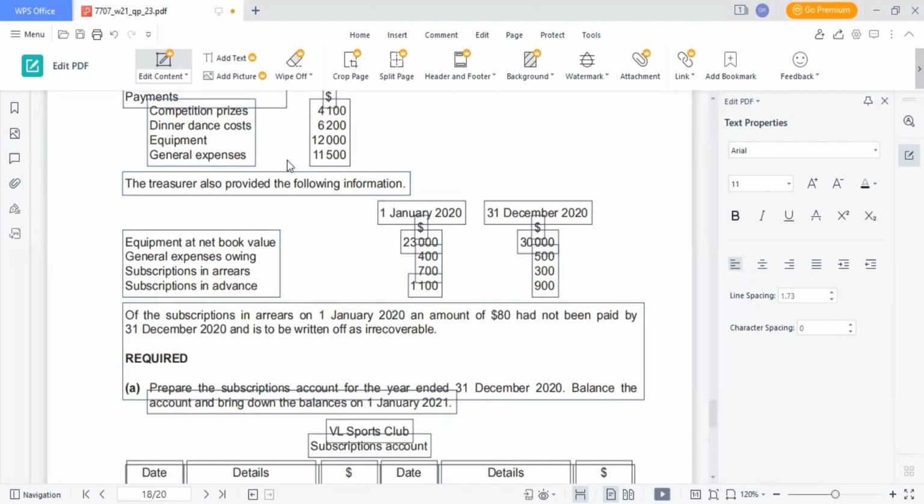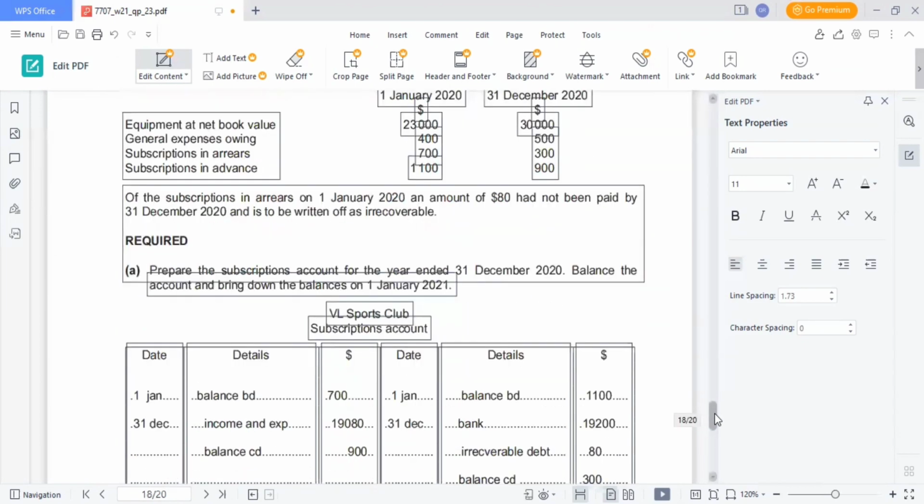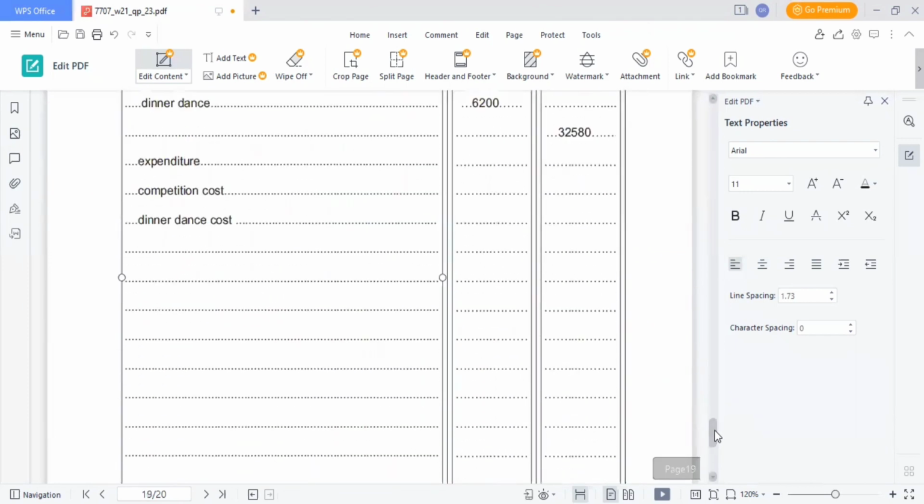We have equipment, 12,000, which we bought. So we'll write depreciation. Depreciation will be 23,000 plus 12,000 minus 30,000.